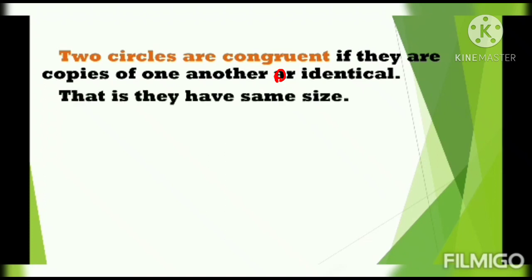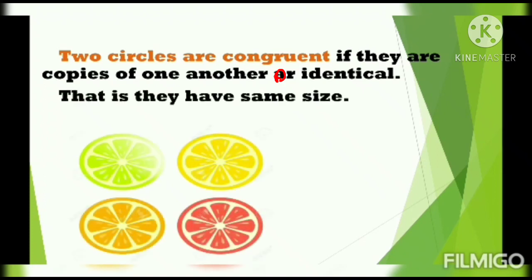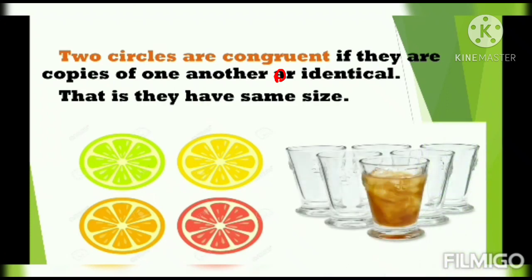That is, they have the same size. Look at this figure, guys. There are rings and slides that have the same size. Look at the second figure. There are glasses that have the same mouth size.